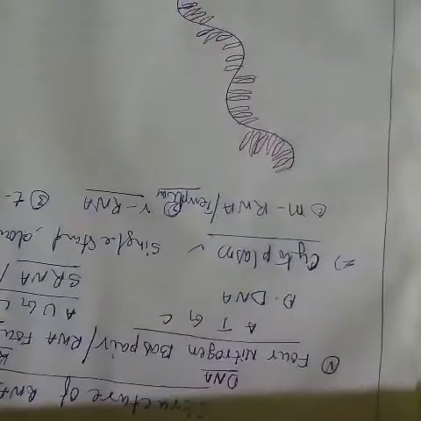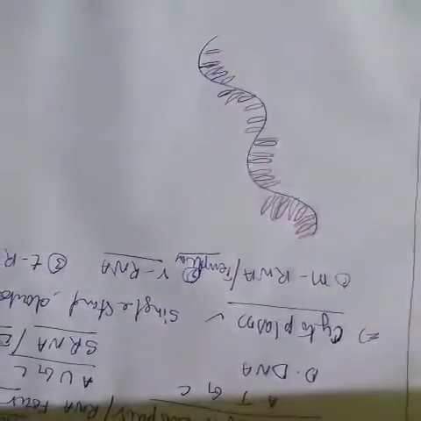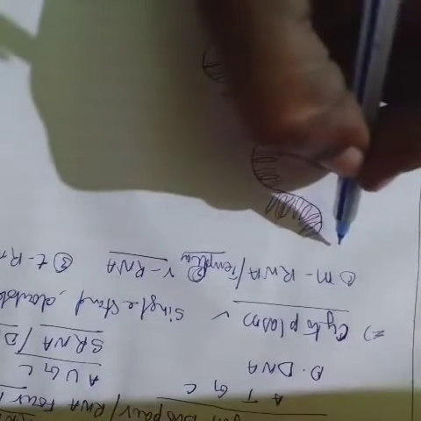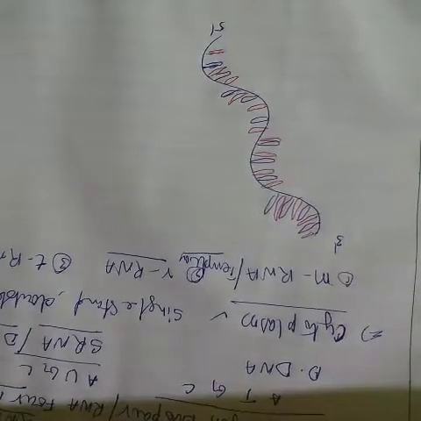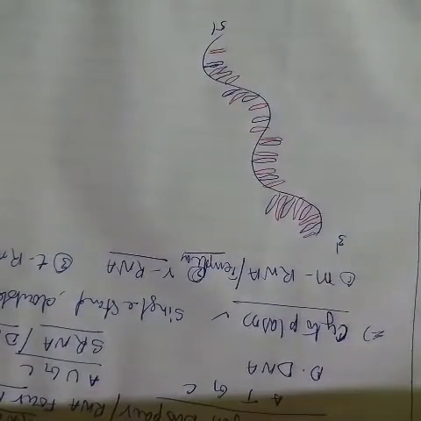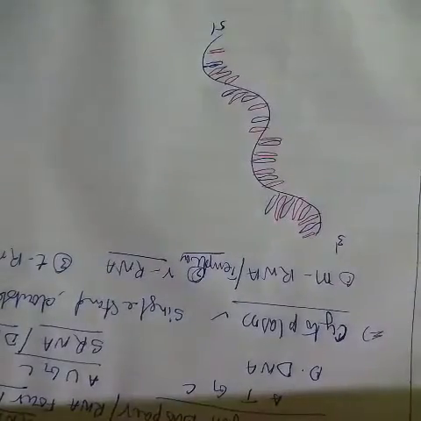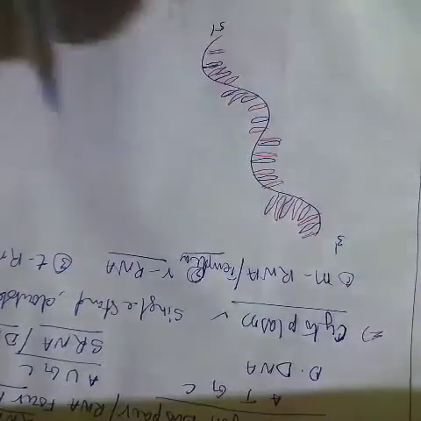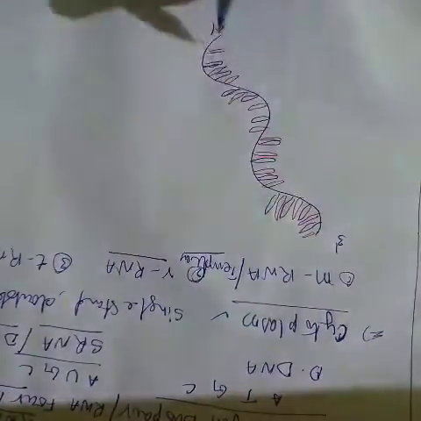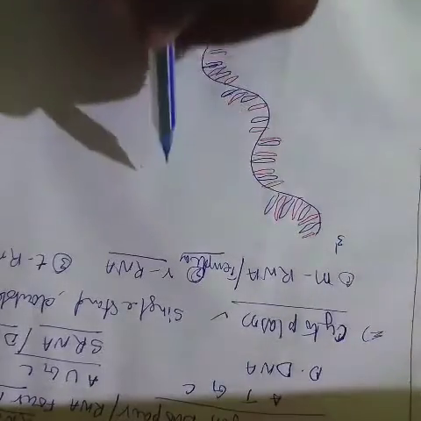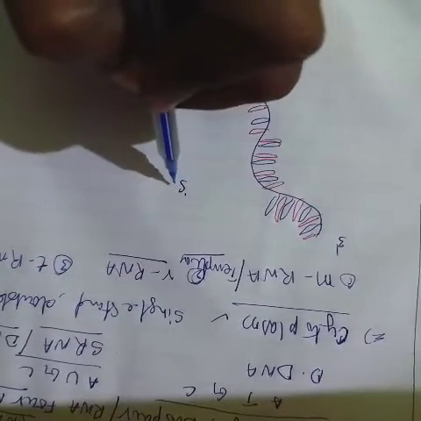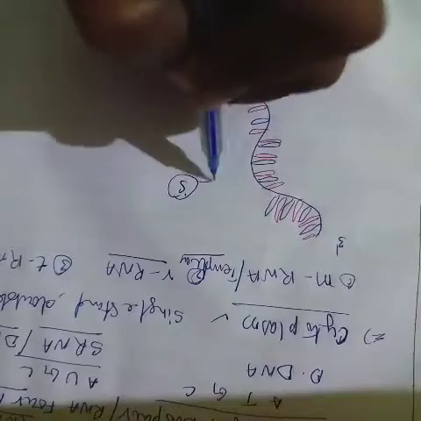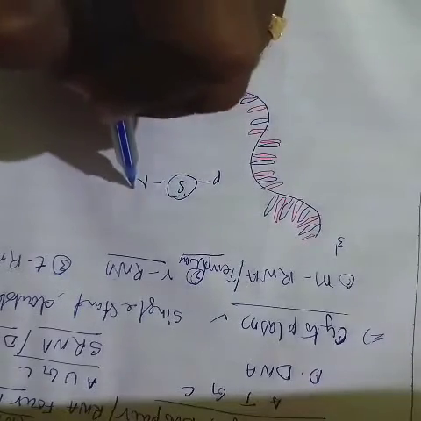Here the RNA is similar to the DNA structure, but this is a single strand. For example, 3 prime, 5 prime of the RNA. This single strand of the RNA molecule contains the 4 nitrogen bases, as well as pentose sugar, phosphate molecule and nitrogen base.